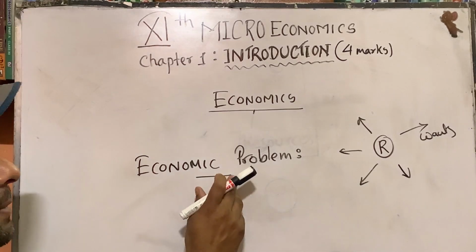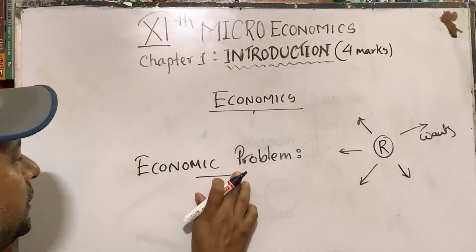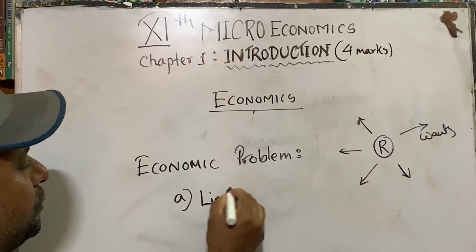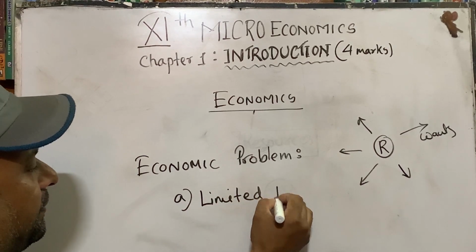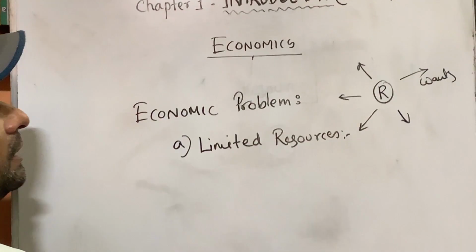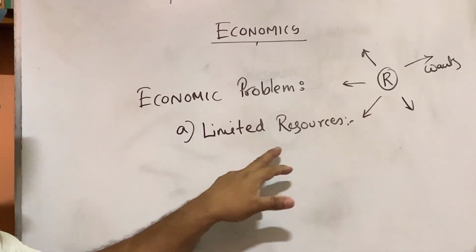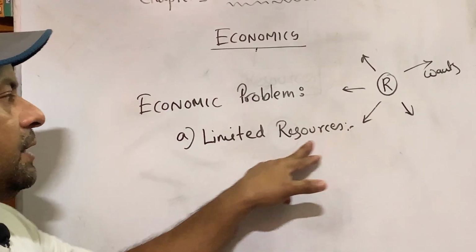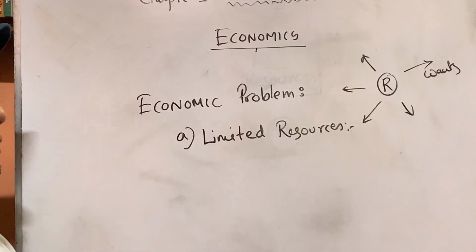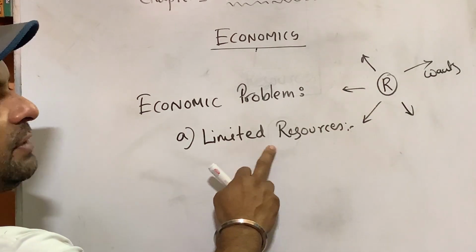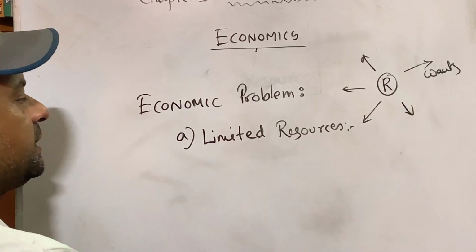The problem arises mainly for 3 reasons. First one is limited resources. Limited resources means our resources are very limited according to our requirement, so we cannot solve all our problems at a particular point of time. So this is our first reason for the economic problem: limited resources.